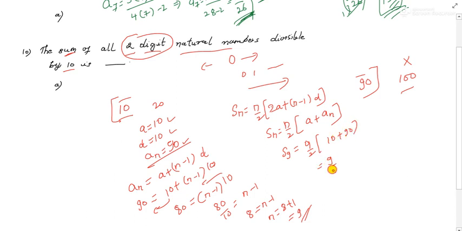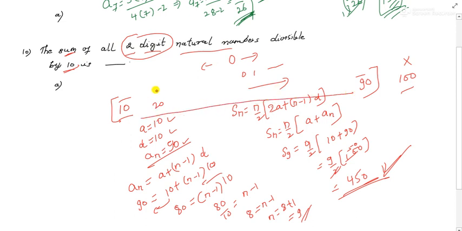Now substituting this, S_9 equals 9 by 2 into (10 plus a_n, which is 90). So this is 9 by 2, this is 100. So if you solve, 2 fives are 10, 0, 9 fours are 36, no, 9 fives are 45, and 0. So the sum of all the two-digit natural numbers divisible by 10 is how much? 450. Okay, so this is how you can solve this. And there was another method. If the question was this simple, you could have written 10, 20, 30, 40, 50, 60, 70, 80, 90. Now just add them. Okay, you'll get the same answer.